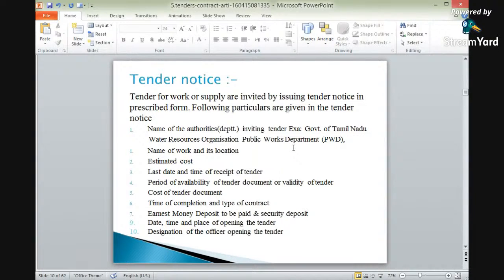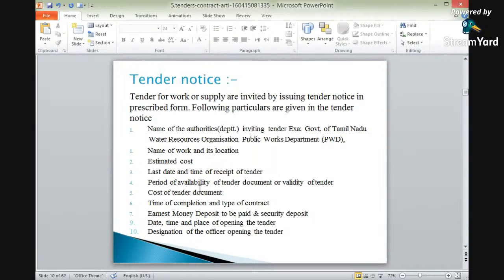Okay? Again, the estimated cost is important. What is the total cost of that work, whether it is in crores or lakhs? The estimated cost is to be mentioned in the tender notice. Again, the last date and the time of receipt of tender: what is the time and date of receipt of tender? It is also important.